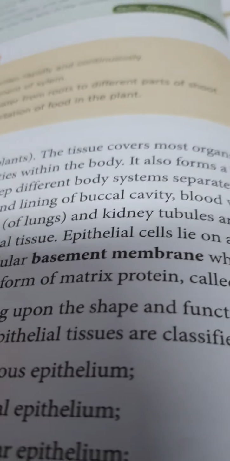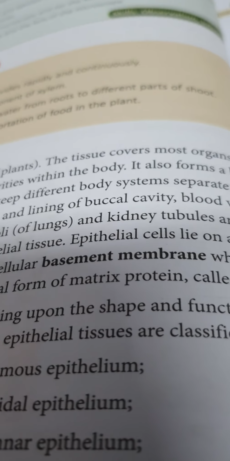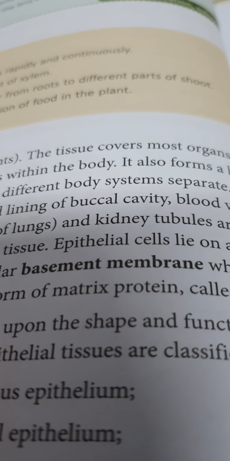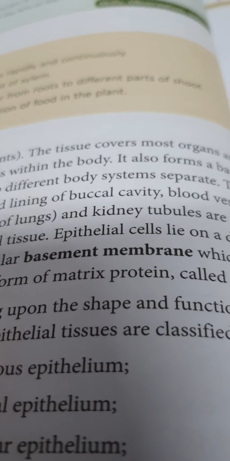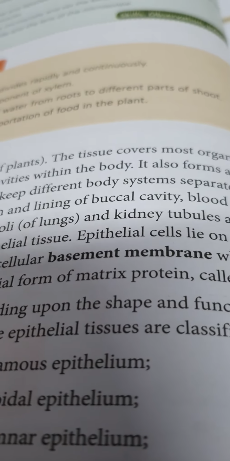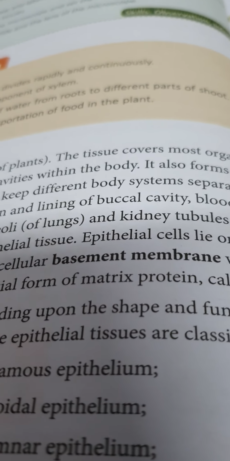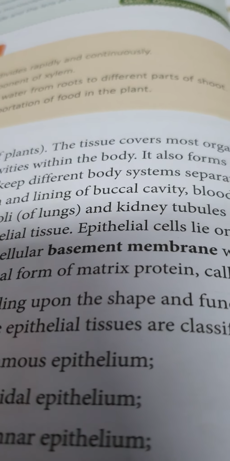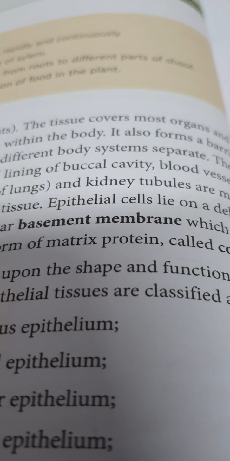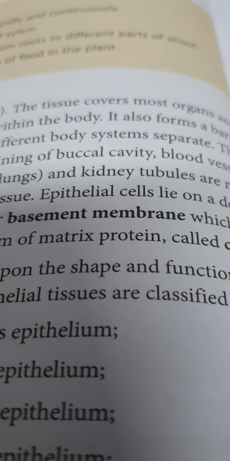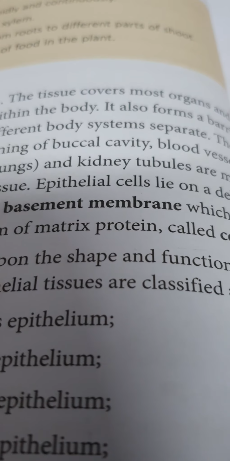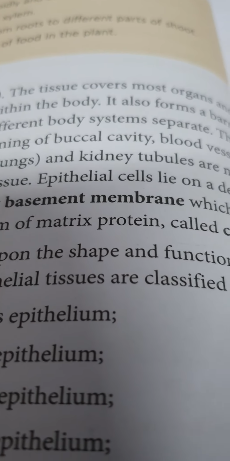They form the external skin, the inner lining of the mouth, digestive tract, secretory glands, and the lining of hollow parts of organs such as the heart, lungs, eyes, ears, urogenital tract, as well as the ventricular system of the brain and central canal of the spinal cord. All these are covered by the epithelial tissues.